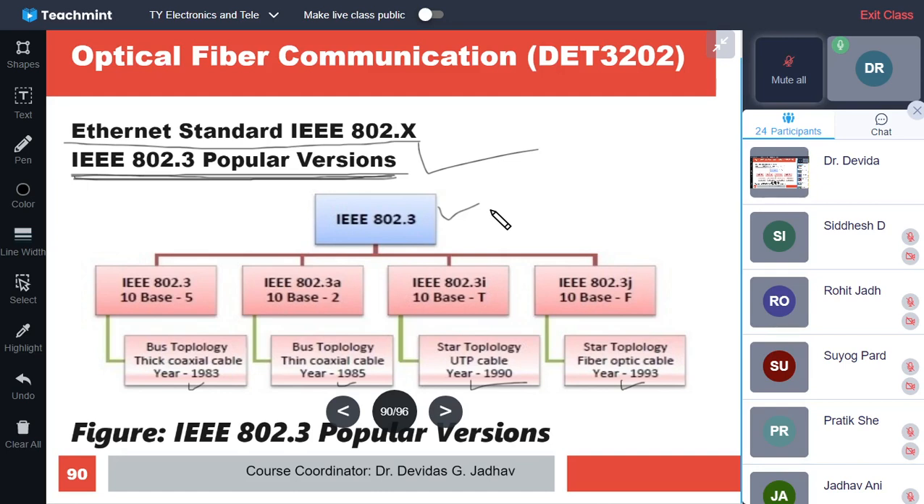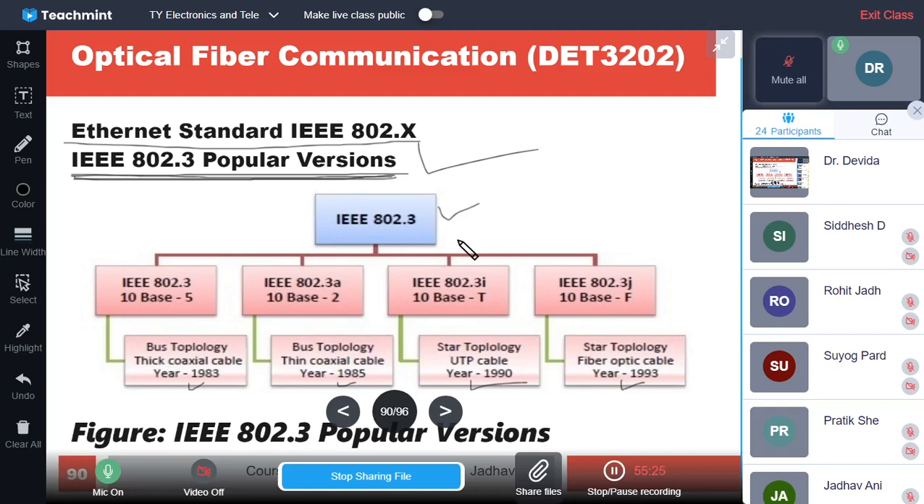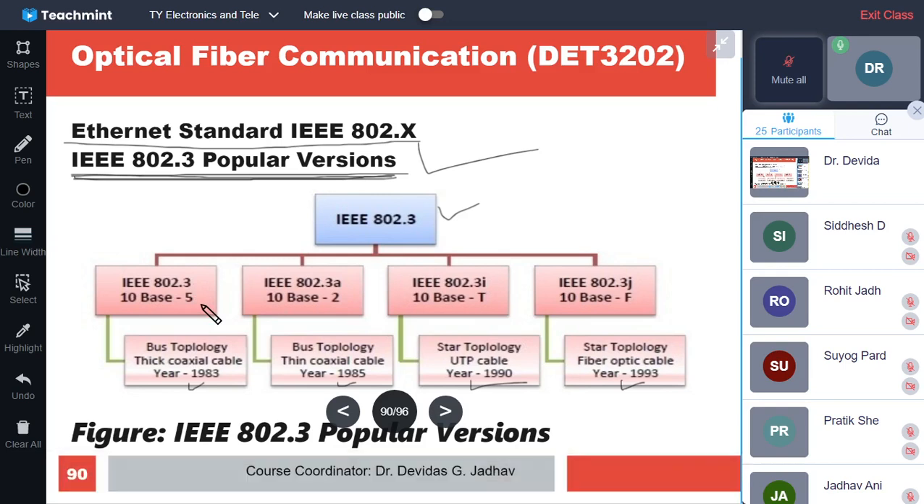So this is about the various popular versions of the IEEE 802, where in 10 base 5, the first number indicates the maximum speed, 10 Mbps. Base indicates the type of medium used, either baseband or broadband. And the last number indicates the multiple of 100 meters of distance, how much it can work, its range.